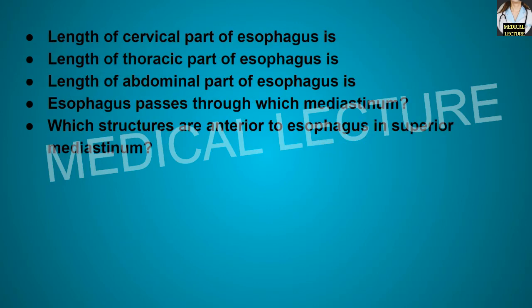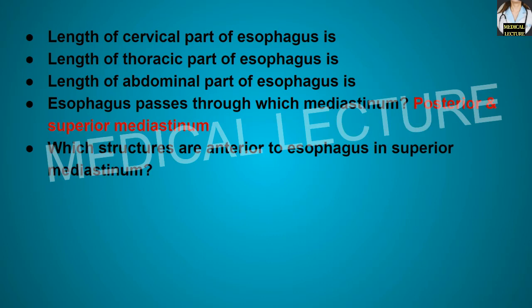Length of the cervical part of the esophagus is about 4 centimeters. Length of the thoracic part of the esophagus is about 20 centimeters. What is the length of the abdominal part of the esophagus? It is about 1.25 centimeters. Esophagus passes through which mediastinum? It passes through the posterior and the superior mediastinum.